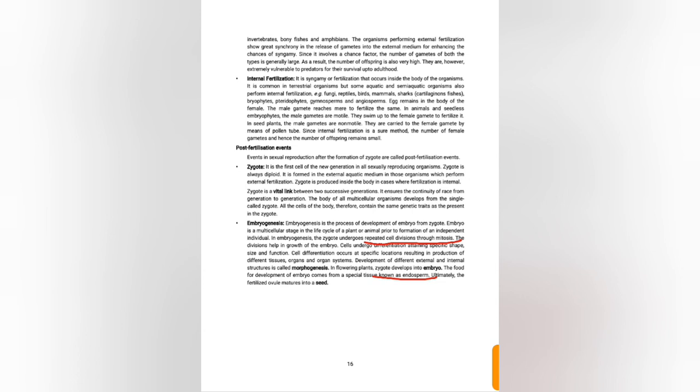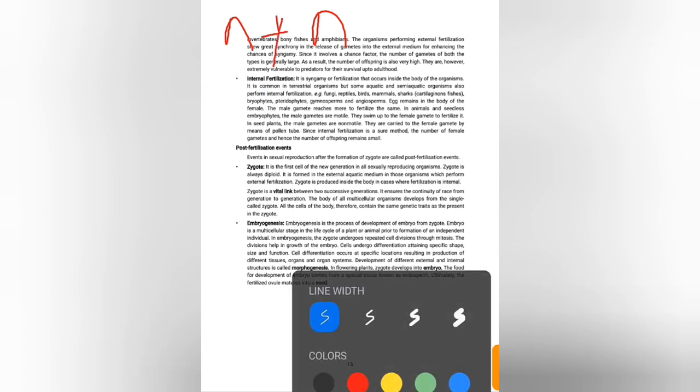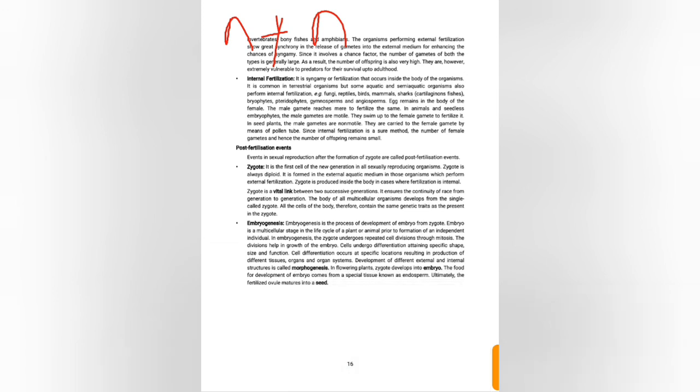Next, the food for development of the embryo is provided by a special tissue called endosperm, and the fertilized ovule matures into a seed. So first you have to remember, there are two gametes, one from male and another from female, and it forms 2n, which is the zygote. The zygote forms the embryo, which is a multicellular stage.